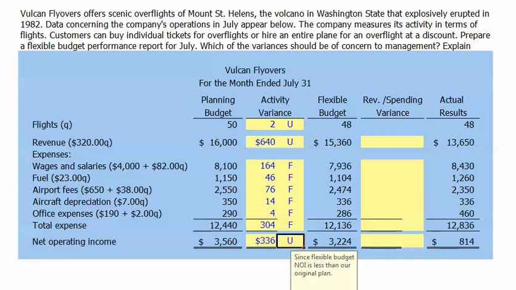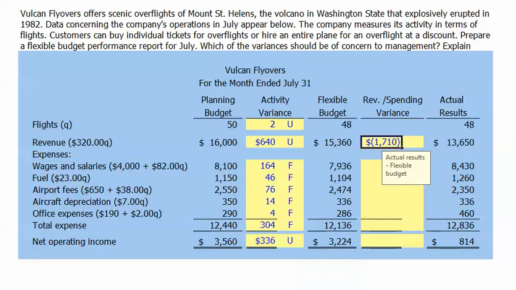Our revenue variance is the difference between our actual revenues of $13,650 and our flexible budget revenues of $15,360. The difference is $1,710, and since our actual revenues are less than our flexible budget, in other words, our revenues at 48 flights were less than they should have been by $1,710, this is an unfavorable variance.